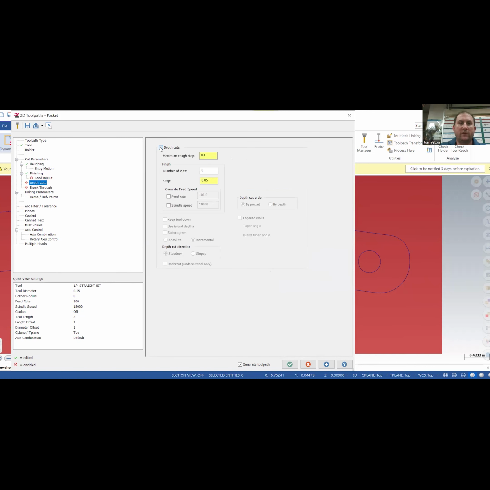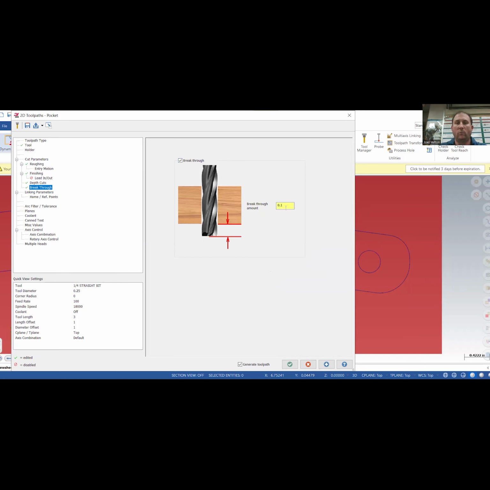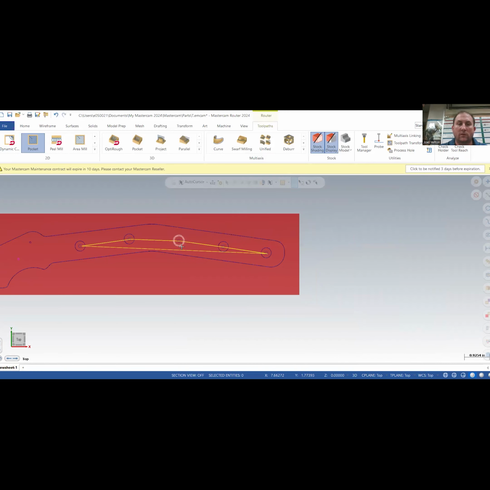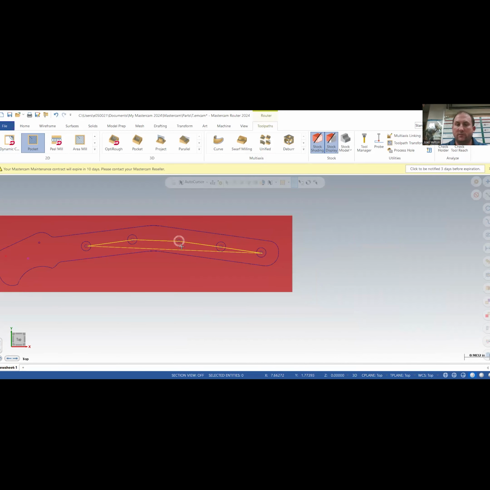Depth cuts we definitely want on. We'll do 125 thousandths per pass, and we'll keep the tool down. Breakthrough we do want on. We're going to try to go through 30 thousandths. Linking parameters. Okay, our depth is going to be -0.5. There's those guys.